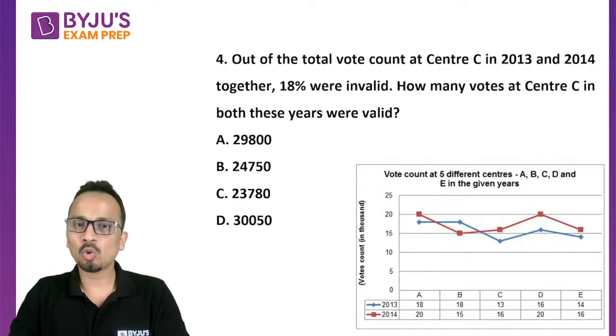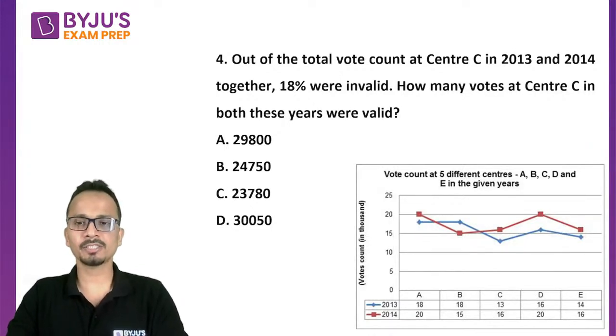So out of the total vote count at center C in 2013 and 2014, 18% were invalid. Now we have to find out how many votes at center C in both these years were valid votes. Now this question will involve a little bit of calculations.